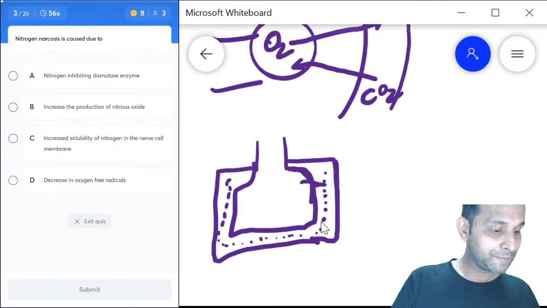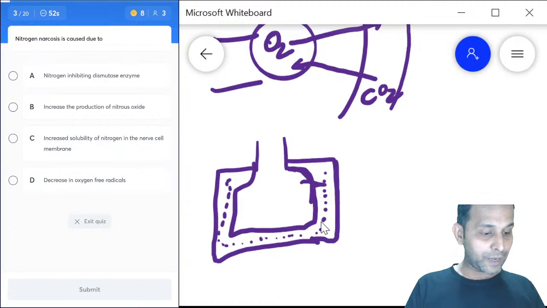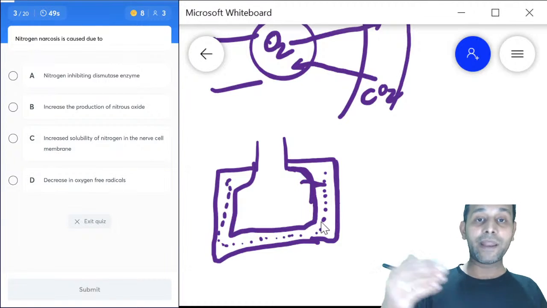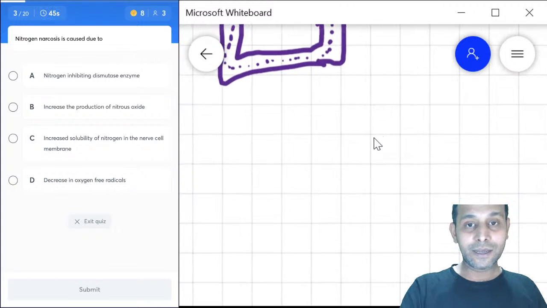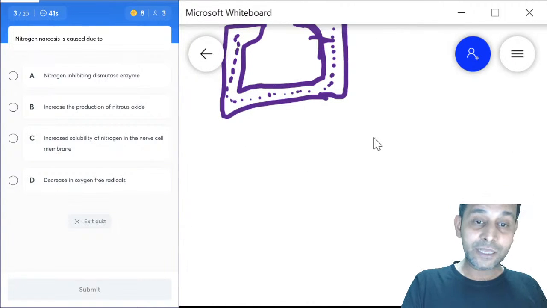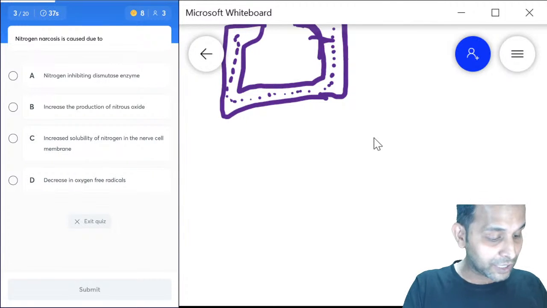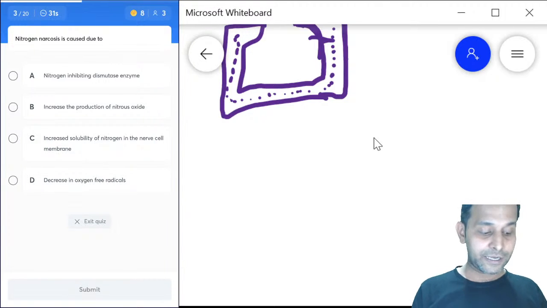Next question. Nitrogen narcosis means excess nitrogen gas gets dissolved in the plasma and in the tissue fluid. What does it cause? Nitrogen inhibiting dismutase enzyme, increased production of nitrous oxide, increased solubility of nitrogen in the nerve cell membrane, or decreased oxygen free radicals.